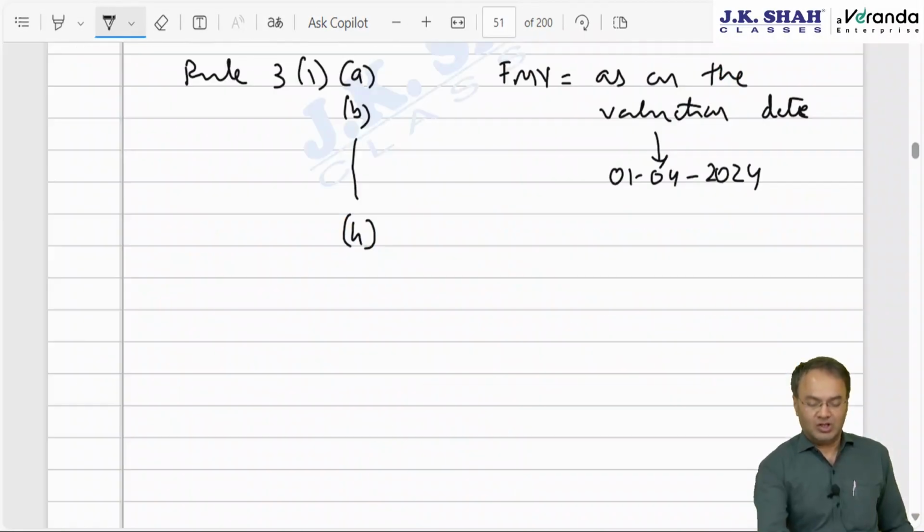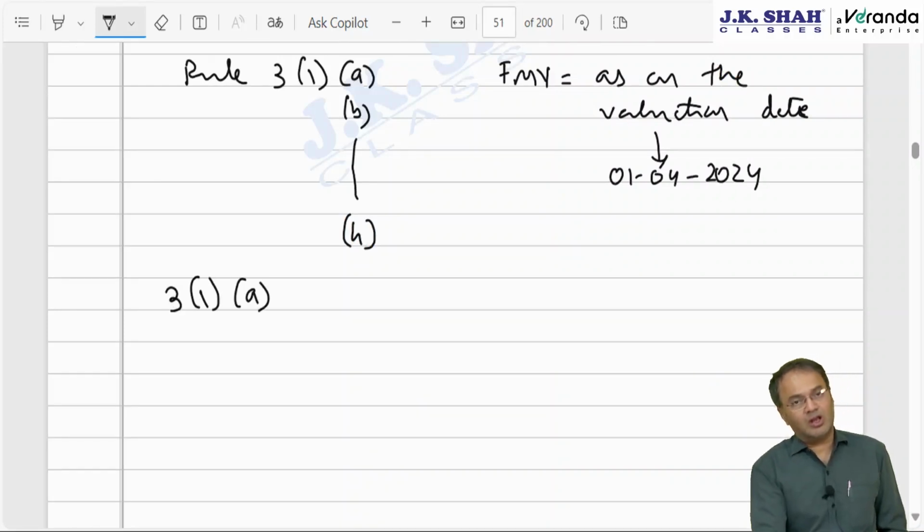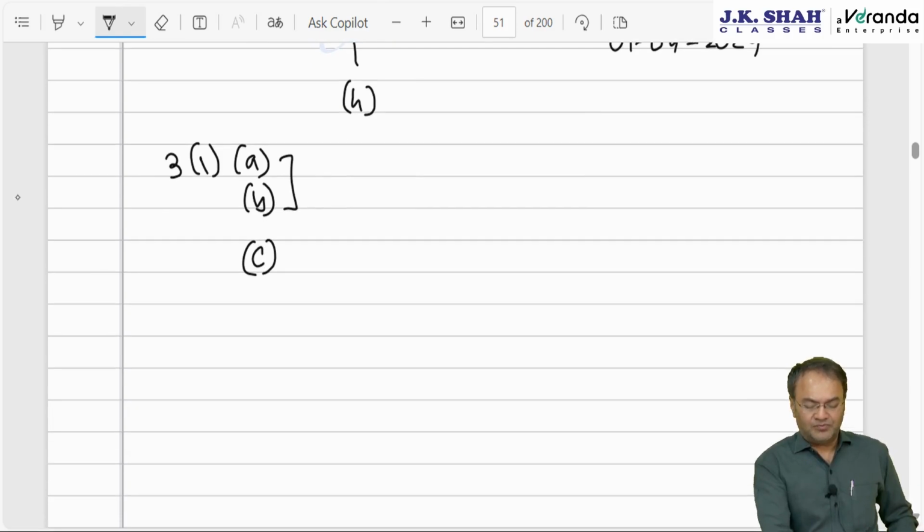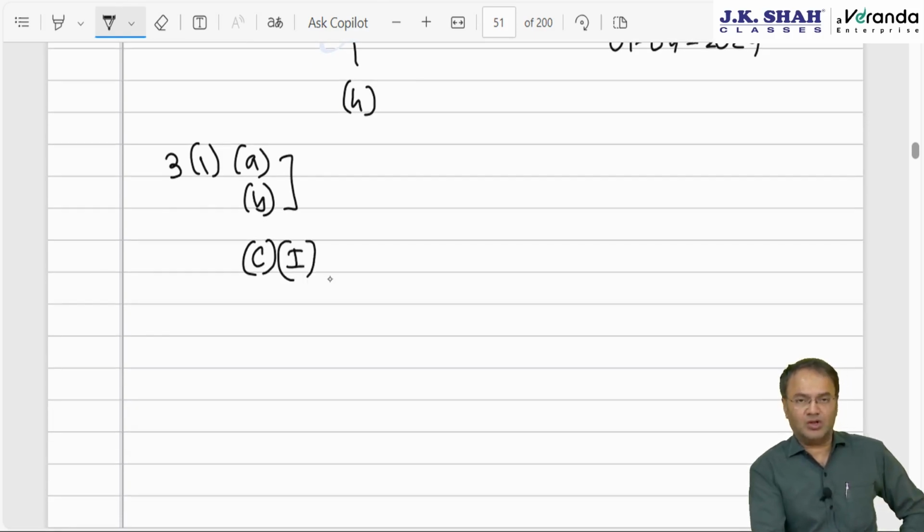Okay, what are we discussing? Rule 3, sub rule 1, clause A is for jewelry, bullion and precious stone. Clause B is artistic work or drawings, paintings, archaeological collection, etc. For both of them, it is cost or FMV, whichever is higher. Clause C is unquoted securities, unquoted shares and securities. Then you apply this formula: A plus B minus L into PV divided by PE.